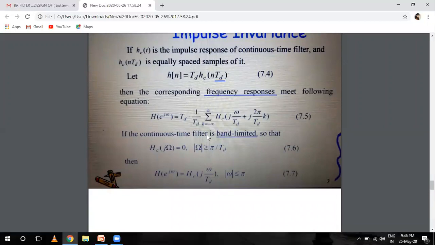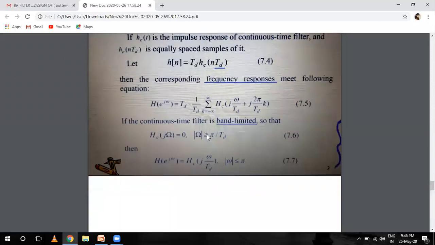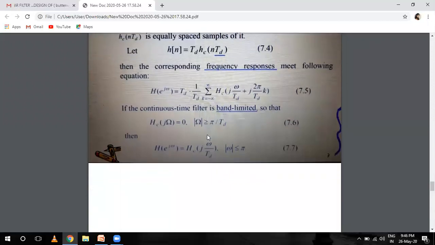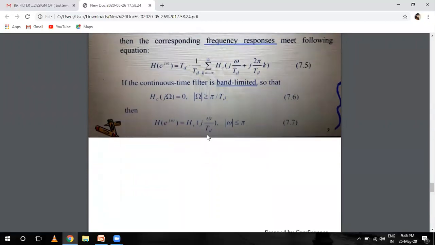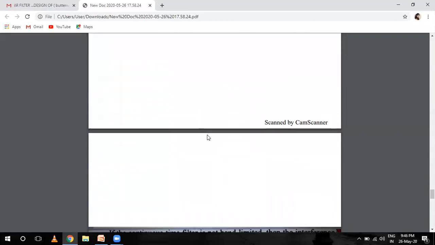Then the corresponding frequency response meets the following equation: H(e^{j omega Td}) equals 1 by Td summation of H_c(j omega Td plus 2 pi by Td into k). If the continuous time filter is band limited, then we apply this: omega is less than or equal to pi by Td, and H(e^{j omega}) equals H_c(j omega by Td), omega less than pi.